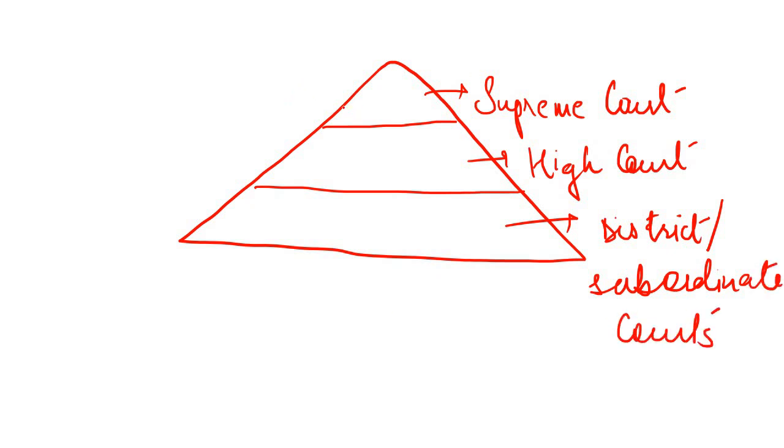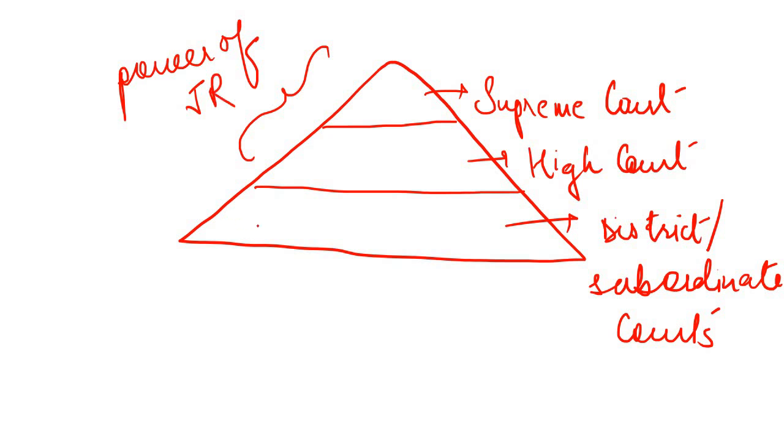Okay, but Supreme Court and High Court have been given the power of judicial review, whereas subordinate courts have no power of judicial review.